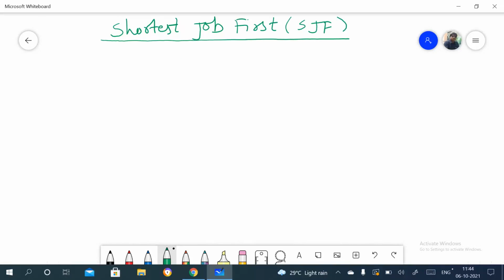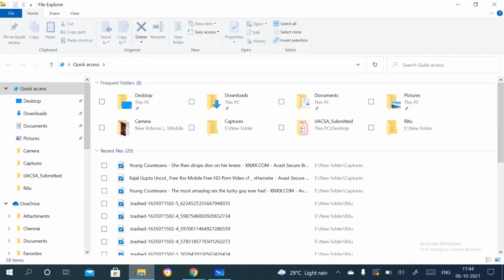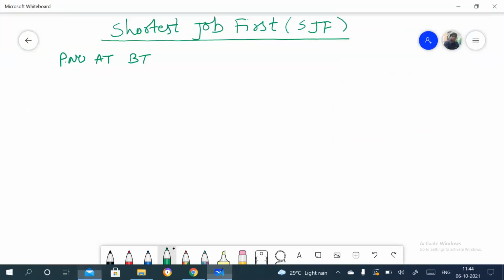So one example I'll take over here. Suppose here process number, then we need the arrival time and burst time, right? Suppose we consider 4 processes over here: P1, P2, P3, and P4.